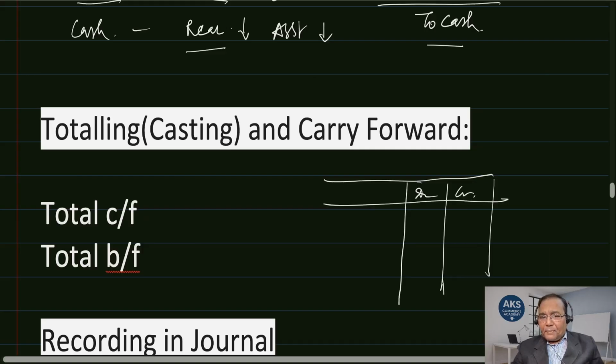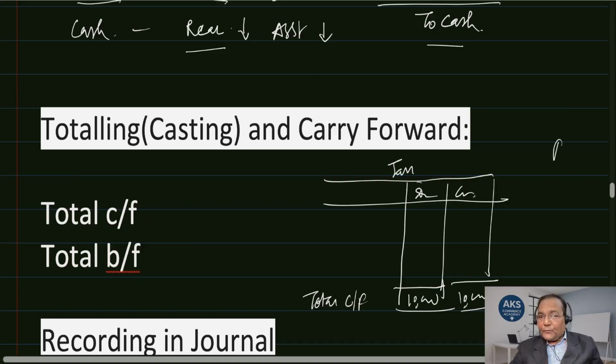So after the page gets filled, this is the final page. When the page gets filled, we carry the balance to the next page. This is called casting or totaling. So let's say total, which we have here. This is the January month total. So total carry forward. If the amount happens to be, say, 10,000, in both the places it is going to be 10,000.